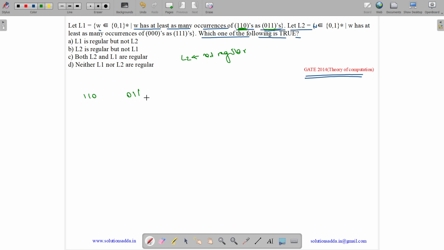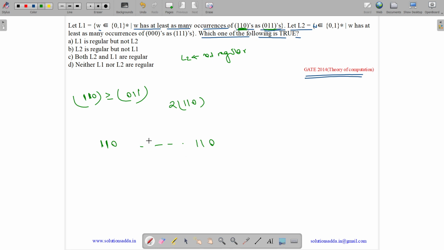We need to count 110 and 011 and check whether the count of 110 is greater than or equal to 011. But no, here there is some relation between 110 and 011. See what the relation is: we cannot have two 110s without a 011. If we have a 110, then perfect. Now, we are saying we can't have two 110s, which means a 110 followed by another 110. If this is the case, then 011 will definitely come.